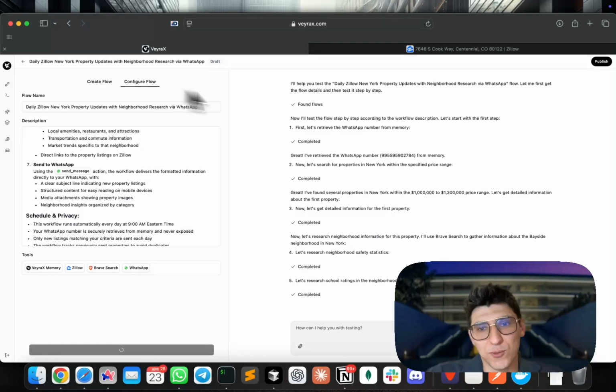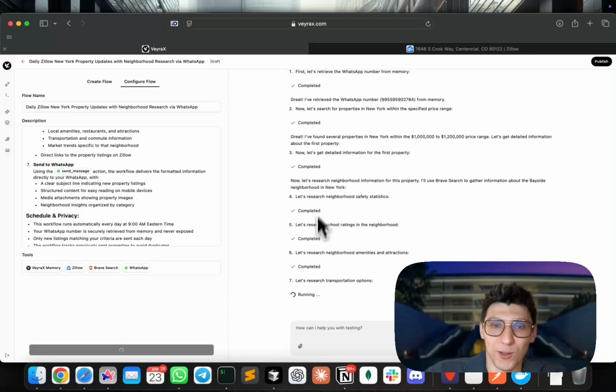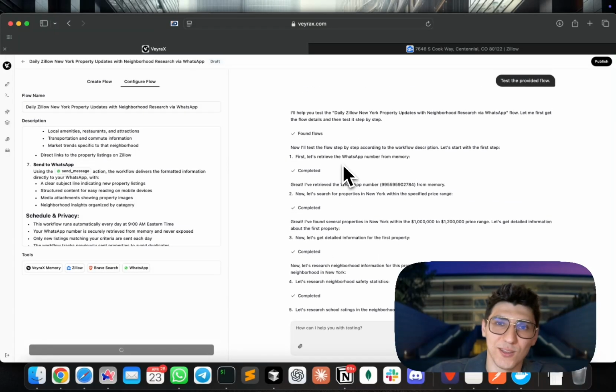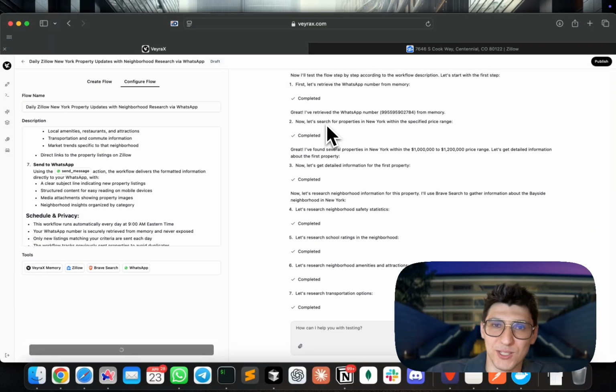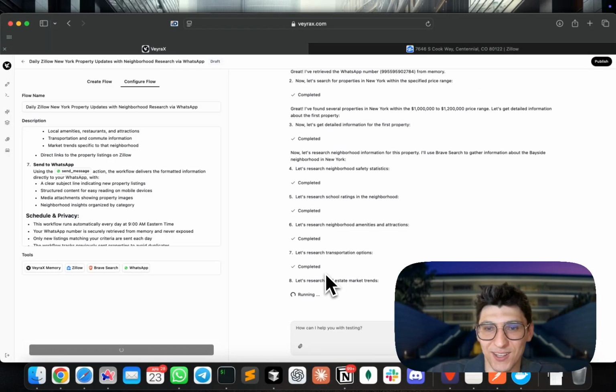We could even make different flows for different groups. If for your client school rating is very important, then it could be by default the most important metric, just to understand if it's a good property or not. Look how many actions it does in a single prompt, right? So we basically do 1, 2, 3, 4, 5, and then seven different actions. And it's just the beginning, right? And I do nothing. I just chat, here are my hands. I do completely nothing right now. Just AI helps to do the job.